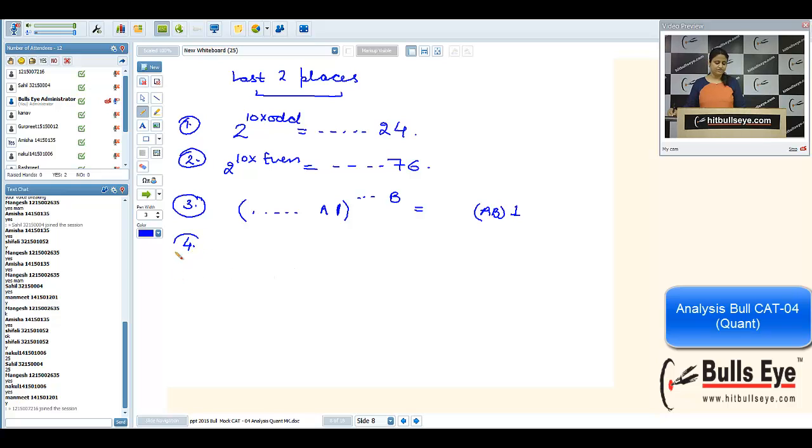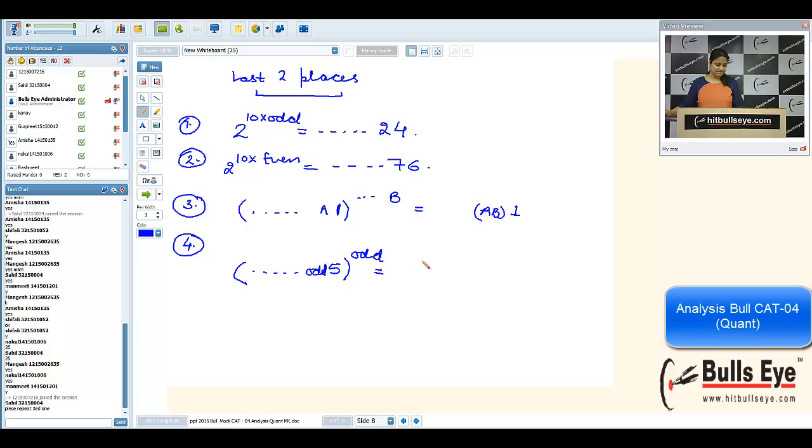If you have any number which is ending in 1, say the number is A1, and my power is ending with 5, of course the unit place will be 1 and the number preceding 1 will be AB. I'll take one example of that. First of all, let me write all the things. If any number is ending with 5, if you have odd before 5, it will always end in 75. And if you have any other case, I mean if you have even at least one place, it will end in 25.